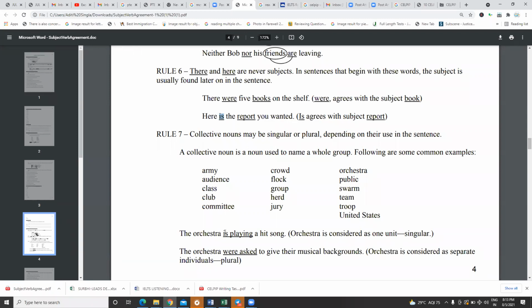The orchestra dash is a hit song. So it's considered as one unit, so it's singular, is playing. Whereas if you see this, the orchestra were asked to give their, see this pronoun. That's why we are using were, because now it's considered as separate individuals. So let's say there are 10 people. So 10 are separate now. Of course, when they're separate, we are going to treat them separately.